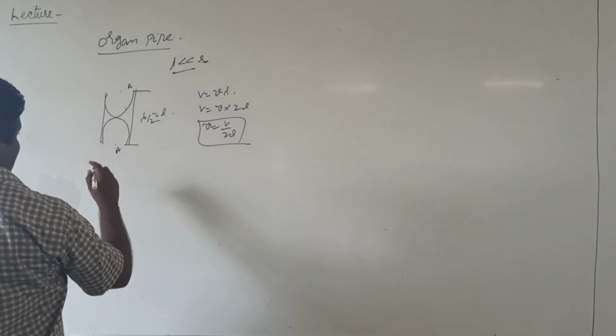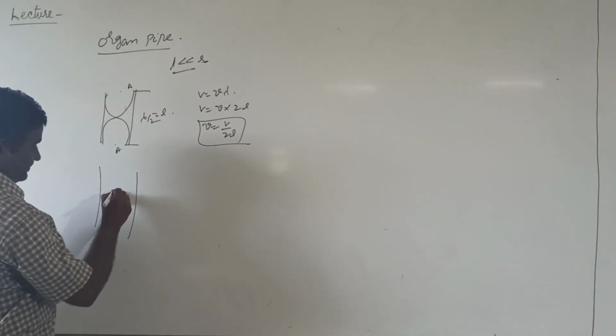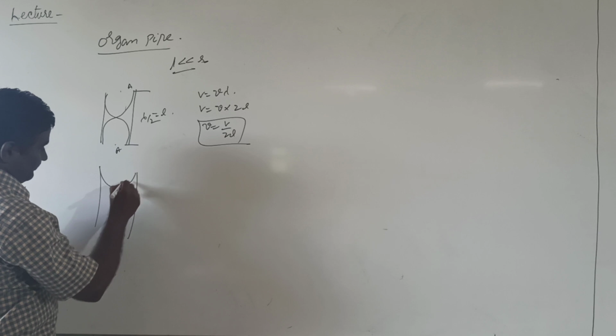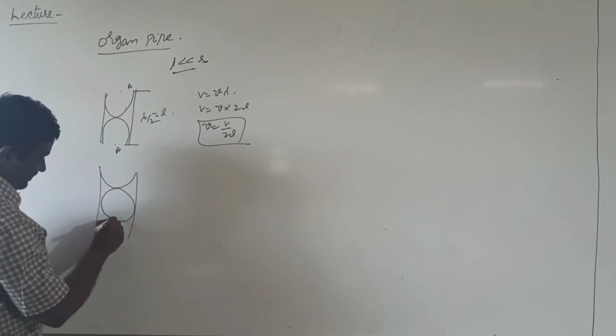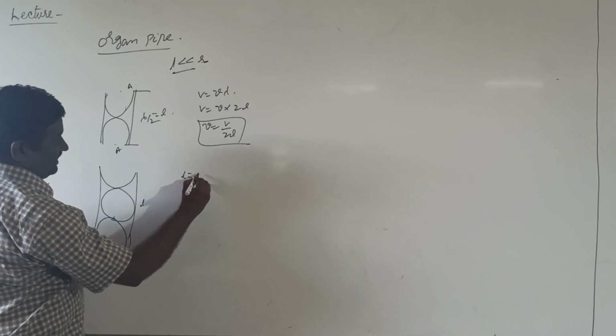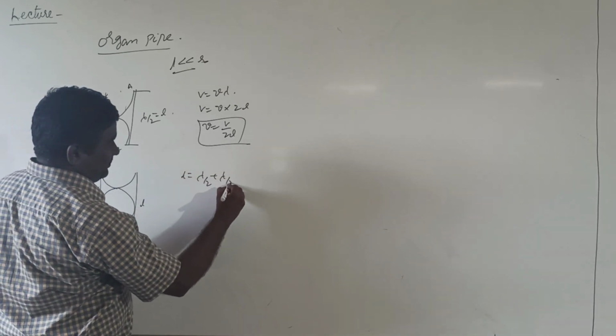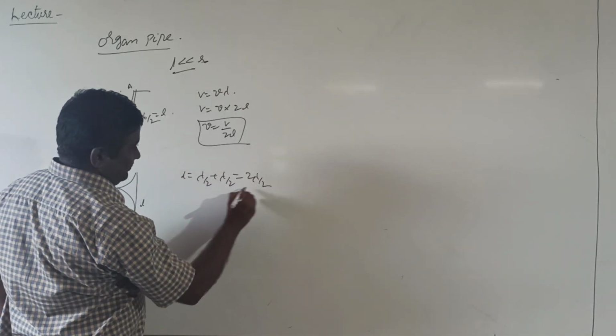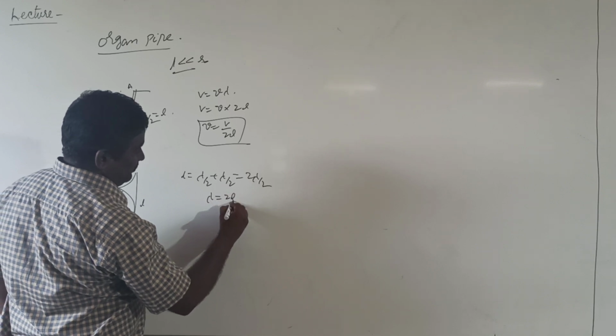Suppose the open pipe vibrates with two loops. In that case, the length of the pipe L equal to lambda by 2 plus lambda by 2, equal to 2 lambda by 2, then lambda equal to 2L by 2.